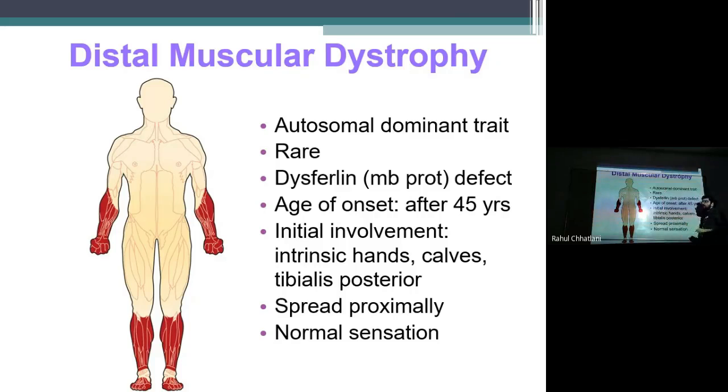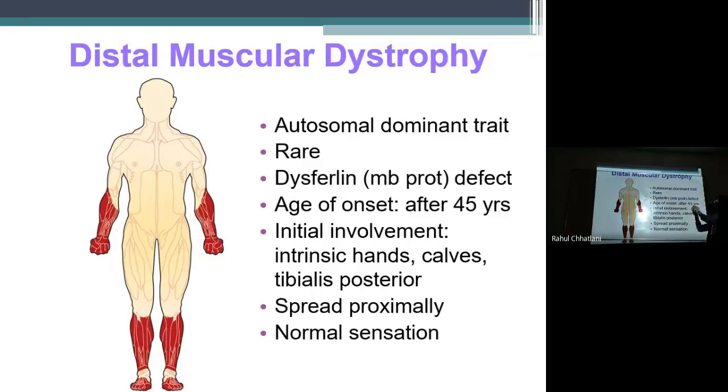Second disease we have talked about. It is comparatively very rare. This is very rare compared to the other diseases we saw in muscular dystrophy. Dystrophin, that is the MB protein defects. So again a new protein, dystrophin, will be affected, which is again a membrane protein, yes, a cell membrane protein.